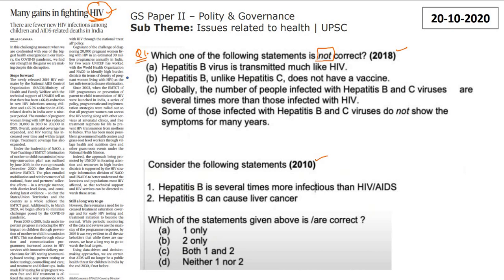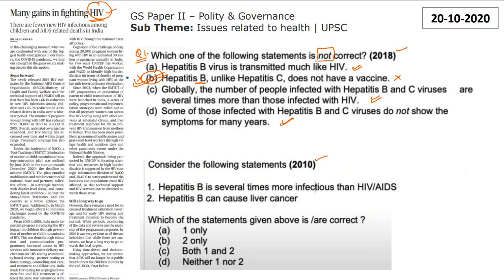Hepatitis B virus is transmitted much like HIV. This statement is correct, okay? Hepatitis B, unlike hepatitis C, does not have a vaccine. This is incorrect. It has a vaccine, right? Hepatitis B का तो vaccine है. So this statement is incorrect. Correct option will be B. C and D are correct. C option भी correct है आपका और D option भी आपका correct है.